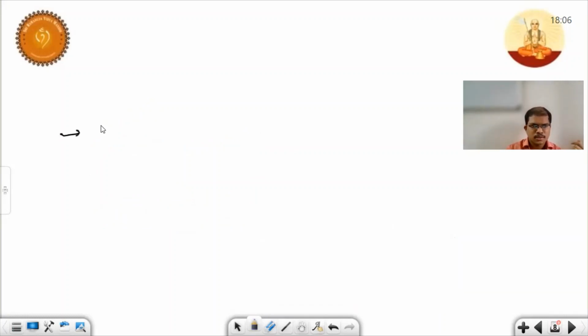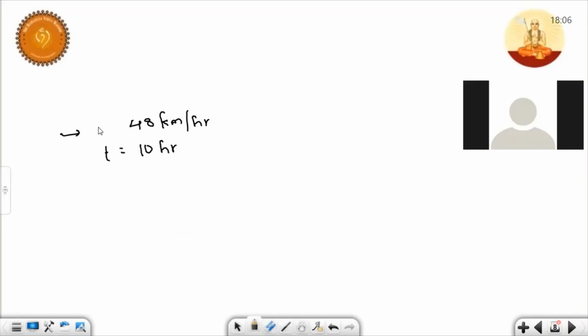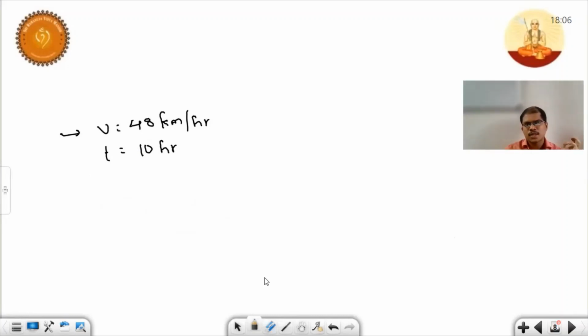Now the question is, we have speed of 48 kilometers per hour and time taken by the body is 10 hours. A body is moving with speed V of 48 kilometers per hour, and how much time did it travel? 10 hours. The question is, how much is the distance? How much distance did it travel?